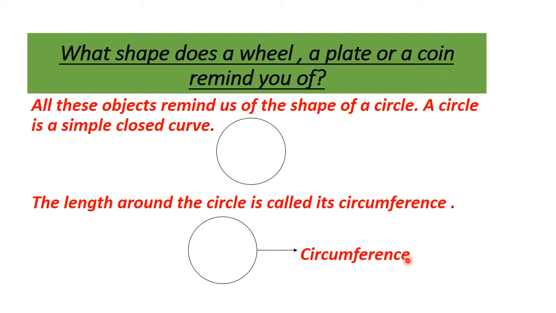So I hope this much is clear to everyone, that a circle is a simple closed curve. That means a circle is closed, it is not open from any side, and it is simple. Why? Because this curve doesn't cross itself anywhere in between. That is why it is called a simple closed curve. And the shapes like wheel, plate, coin, bangle, all these shapes remind us about the circle. And this length of the circle is called its circumference.